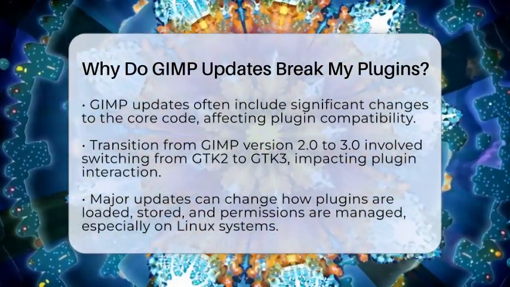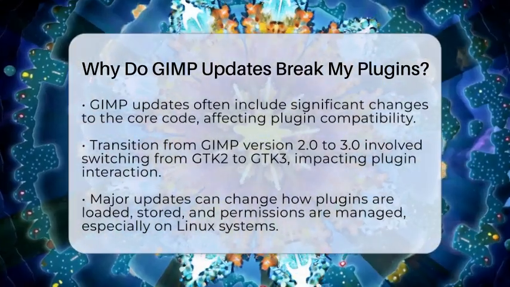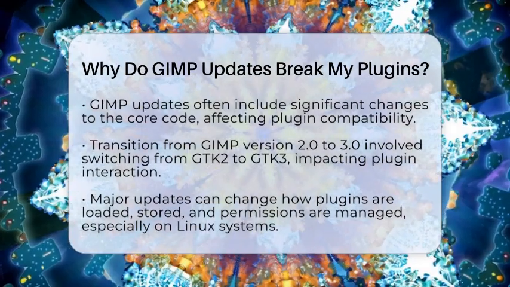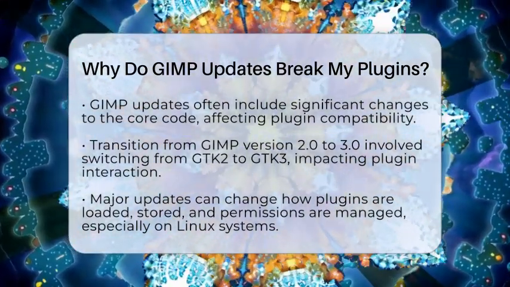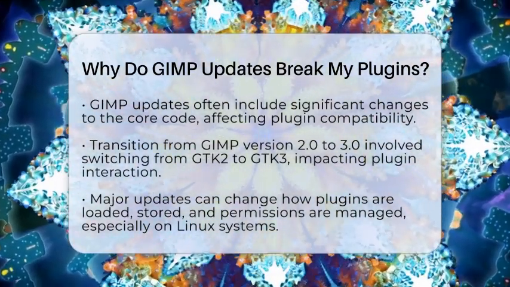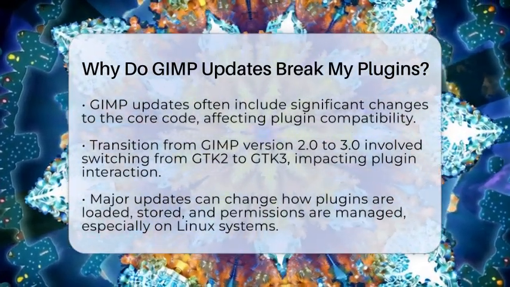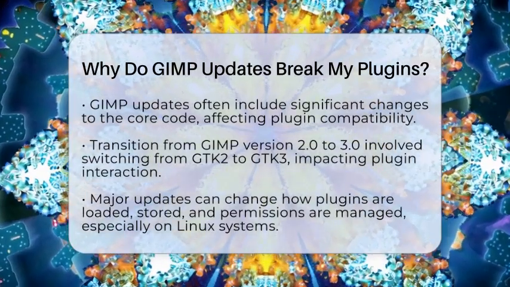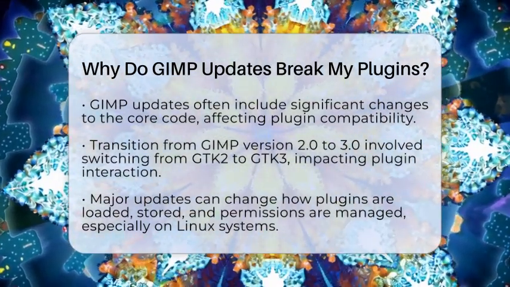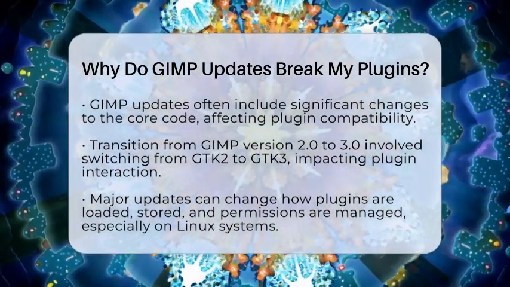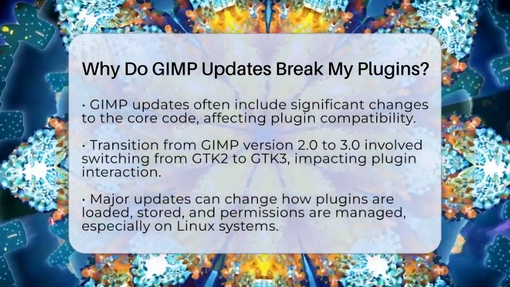When GIMP releases a new version, it often includes big changes under the hood. These updates can modify the core code that plugins depend on. For example, moving from GIMP version 2.0 to 3.0 involved switching from the GTK 2 User Interface Toolkit to GTK3. This change affects how plugins interact with the program. It's like changing the language your plugins speak, so they need to be rewritten or adapted.